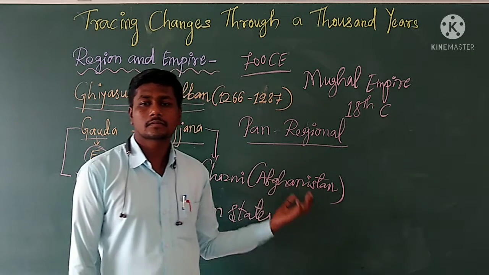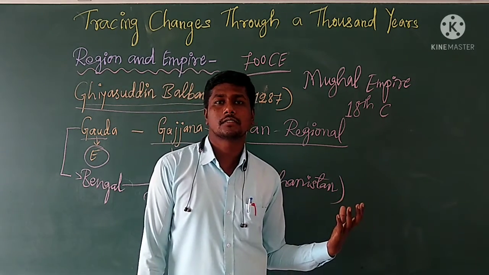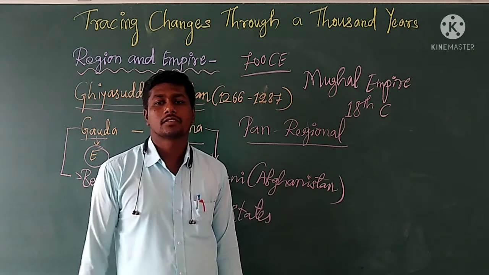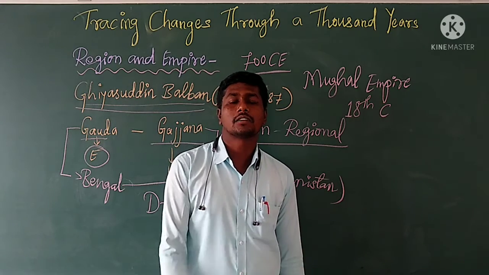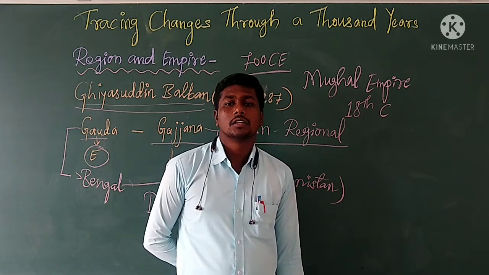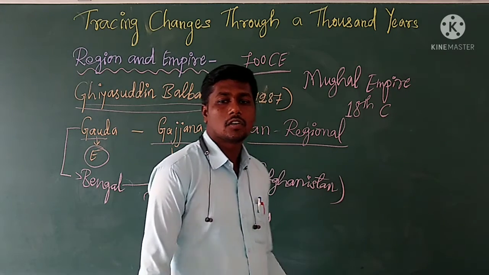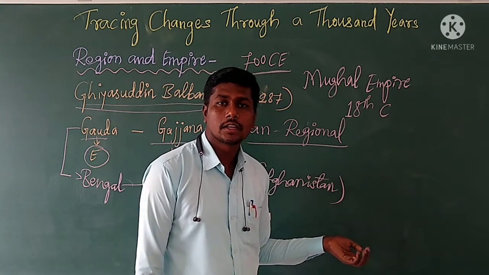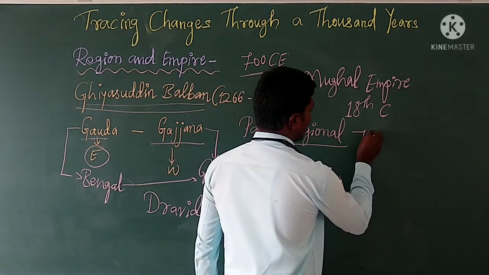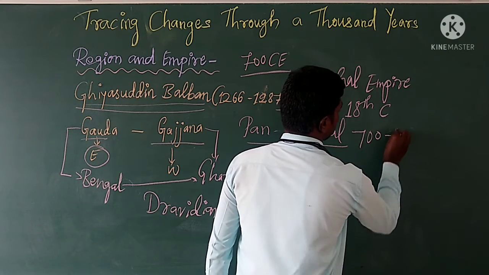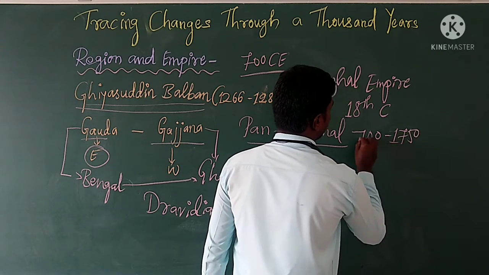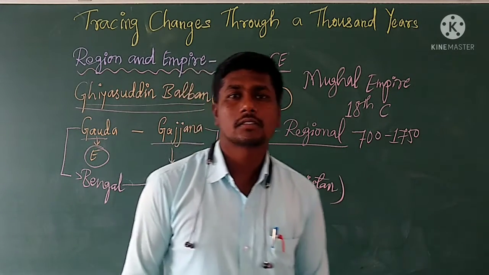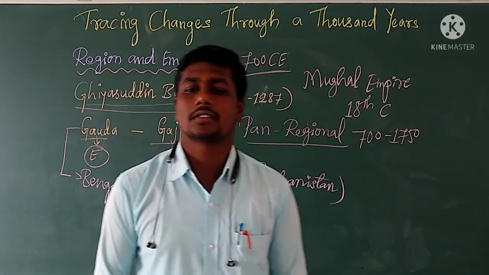Even in governance, in the way of administration and language, over the 1000 years between 700 and 1750, the character of the different regions did not grow in isolation. Various regional languages emerged with different, unique characteristics.